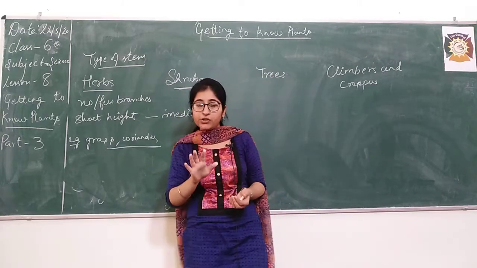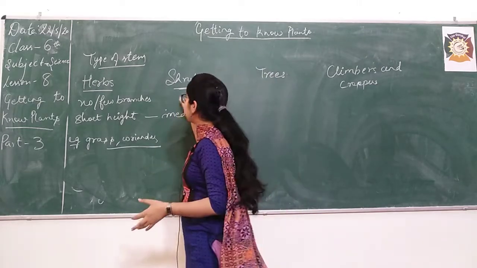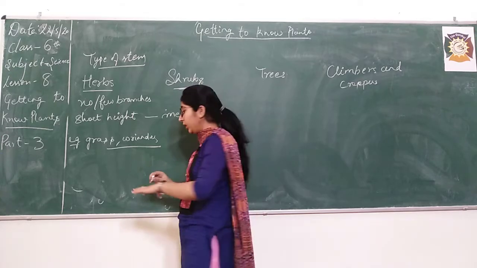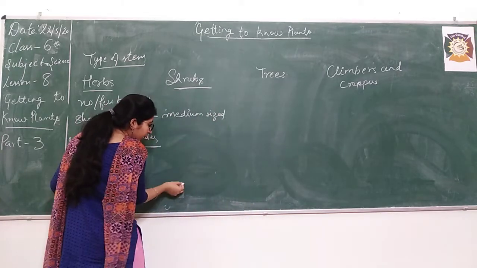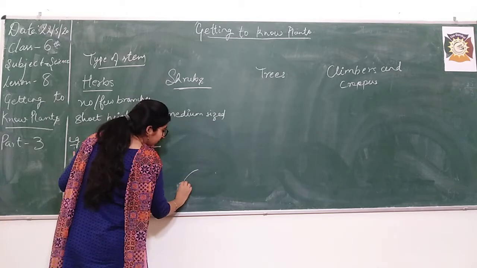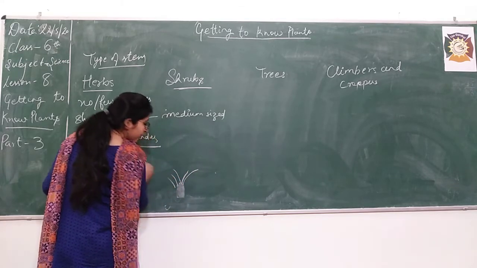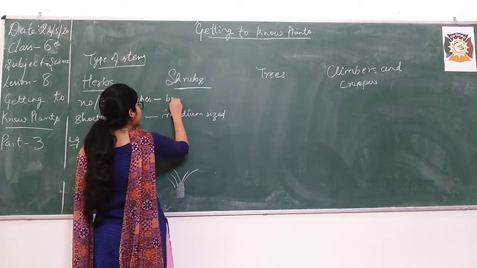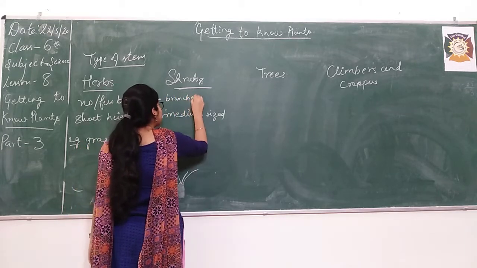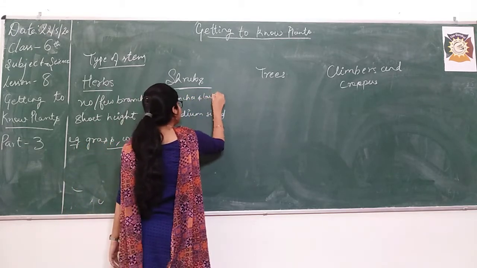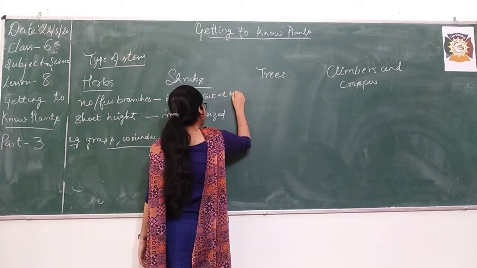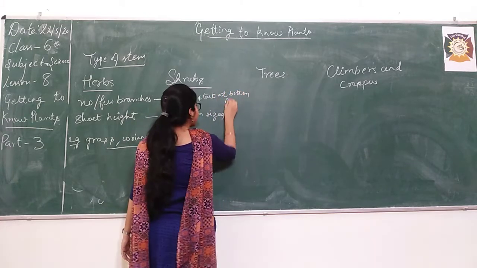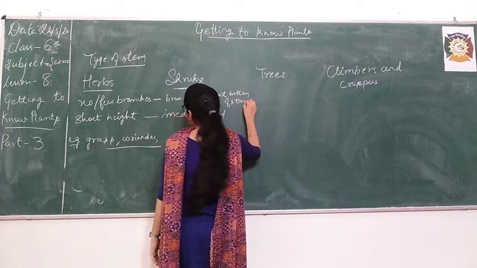Shrubs have branches, but the point is their branches start at the very bottom. This is the stem, and at the very bottom it starts to get divided into branches, right? So the point is: branches start at the very bottom of the stem.